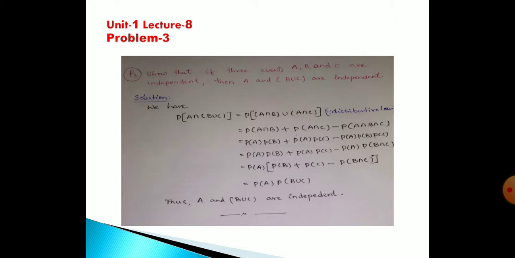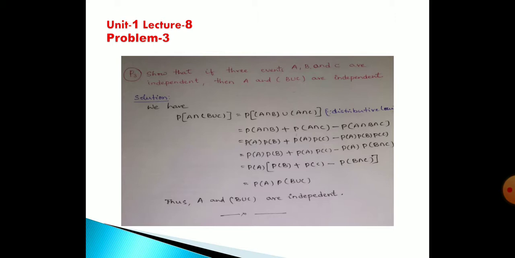Again, probability of A union B means probability of A plus probability of B minus probability of A intersection B. Similarly, here we can write probability of A intersection B plus probability of A intersection C minus probability of A intersection B intersection C.